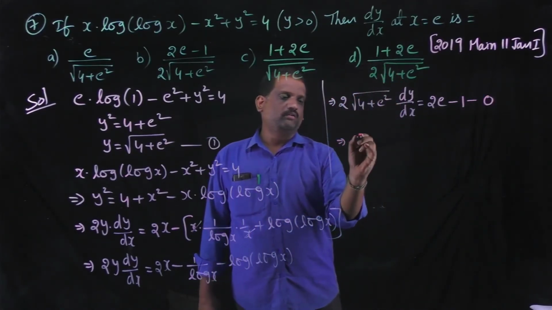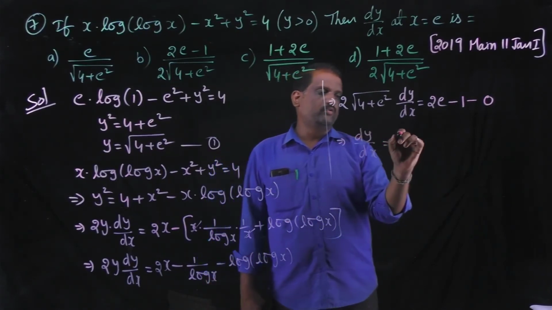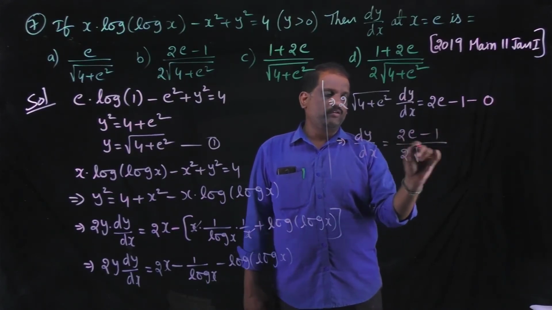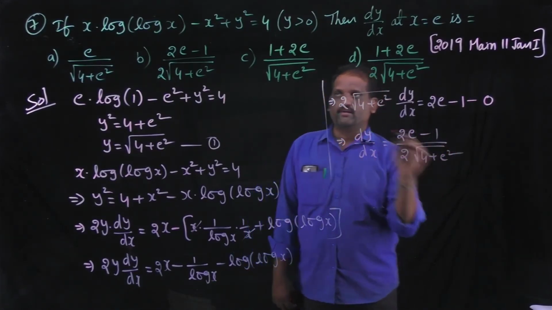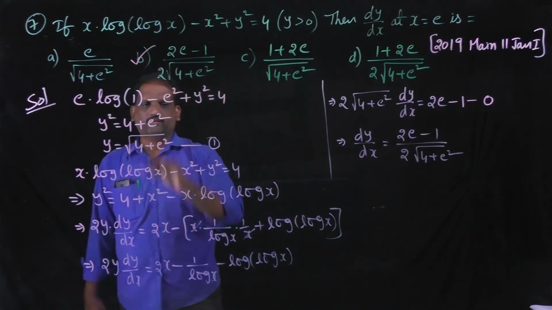Now dy by dx is equal to 2e minus 1 by 2 into square root of 4 plus e square. This is the answer. Then option B is the correct option.